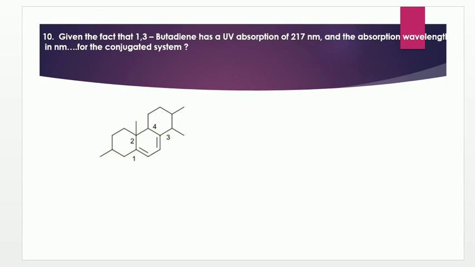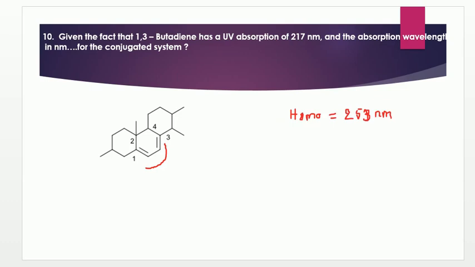If they are giving a homoannular diene as the basic unit, it contributes 253 nanometer for the absorption maxima measurement. Homoannular means both double bonds exist in the same ring. So this is providing 253 nanometer.